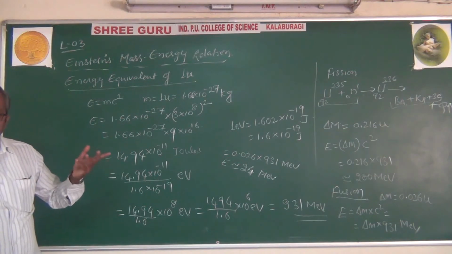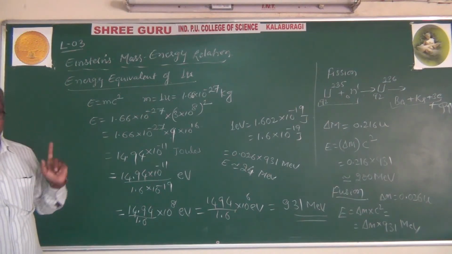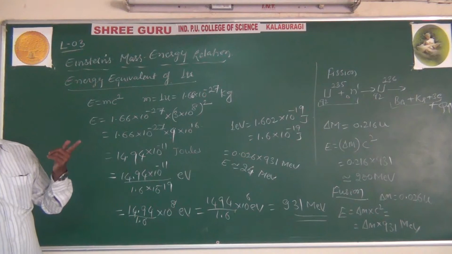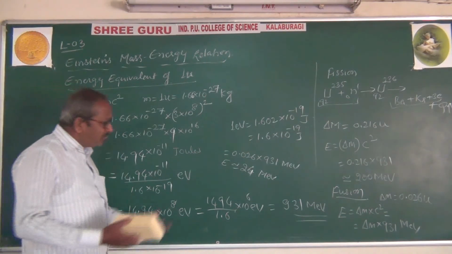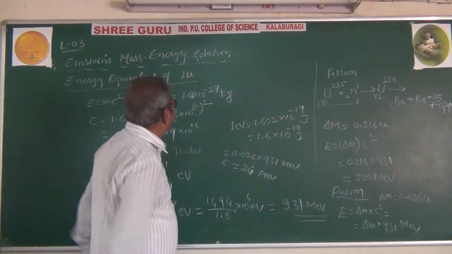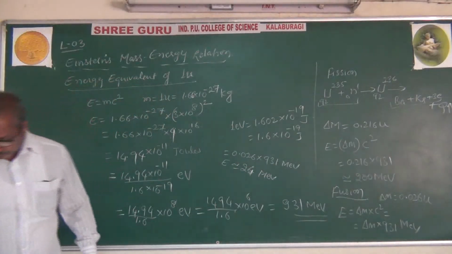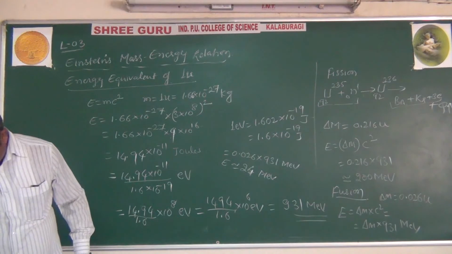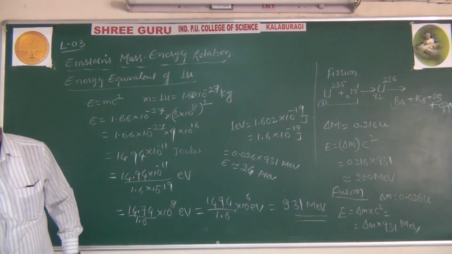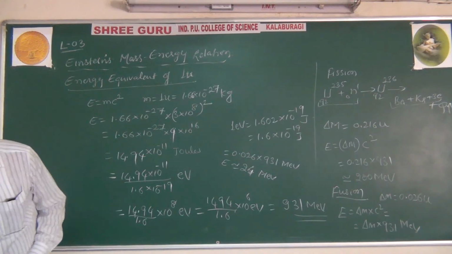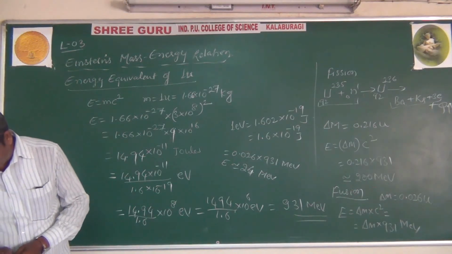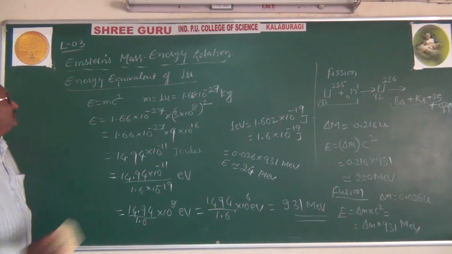Later you can convert into joules. 1 mega electron volt is equal to 1.6 into 10 raised to minus 13 joules, so you can convert it. This is about the energy equivalent of one atomic mass unit. Next we will go to some properties of nucleus.